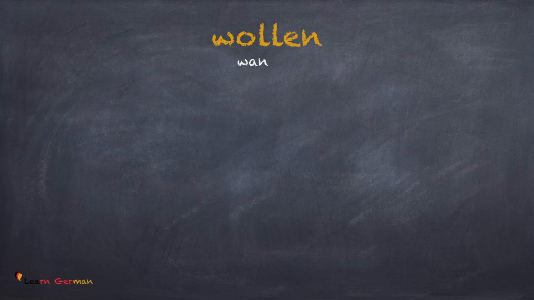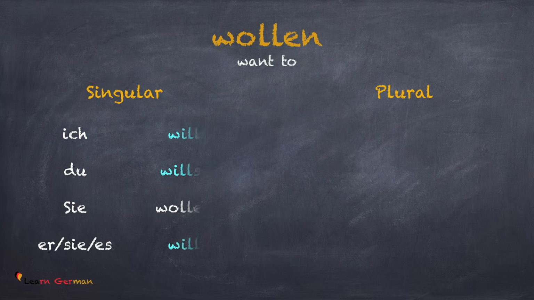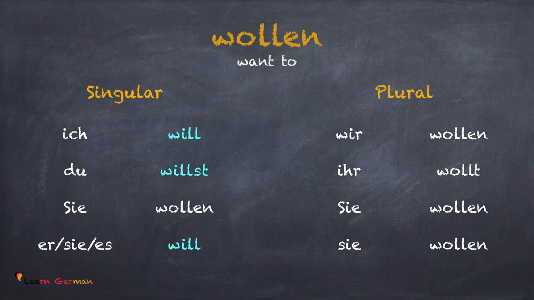Now, let's learn how to conjugate the verb. Just repeat after me. Ich will. In the case of Modalverben, the conjugation with ich is different. You have to learn it this way. Du willst.